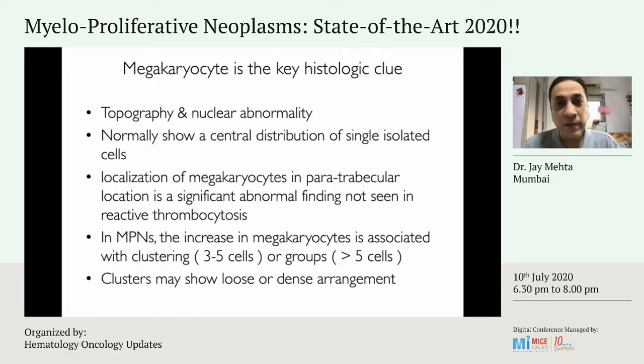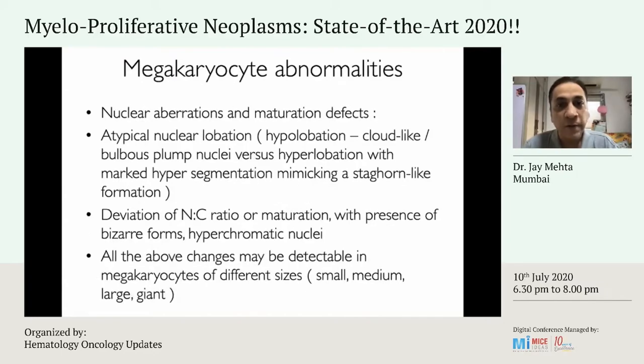Now, when I say megakaryocyte is a key histologic feature, normally you find single isolated cells in the marrow, between the marrow trabeculae. When you have paratrabecular localization of megakaryocytes, that's an abnormal finding. Even in reactive thrombocytosis, one should not be seeing that. In MPNs, the increase in megakaryocytes is associated with them being clustered. So that's like about 3 to 5 cells. If it's more than 5 cells, you call them groups. Now, the clusters may themselves show loose or dense arrangement.